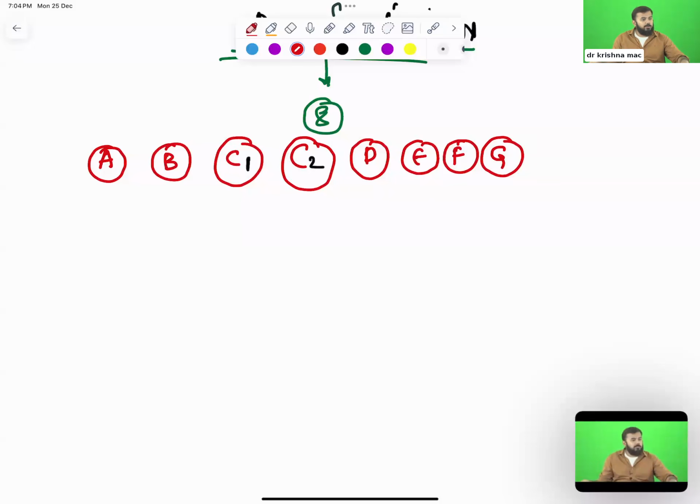Food poisoning, very good. But the answer is incomplete. I agree that it is food poisoning, but Clostridium botulinum not only causes food poisoning.